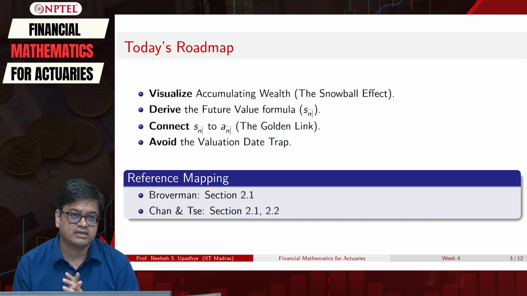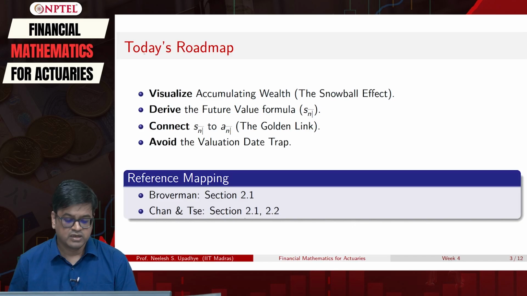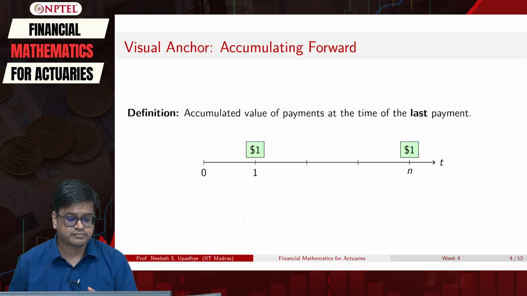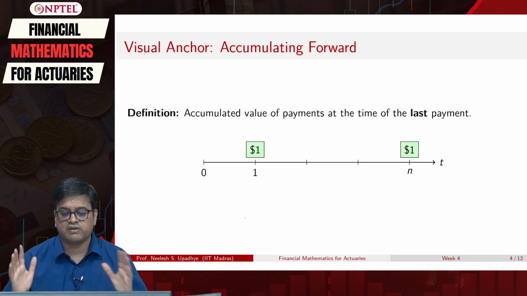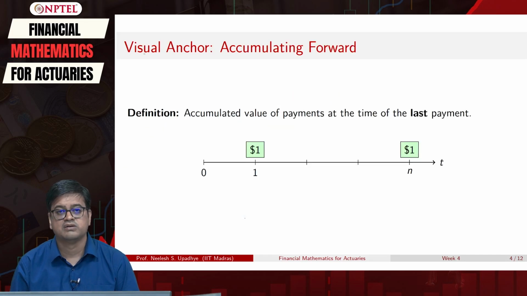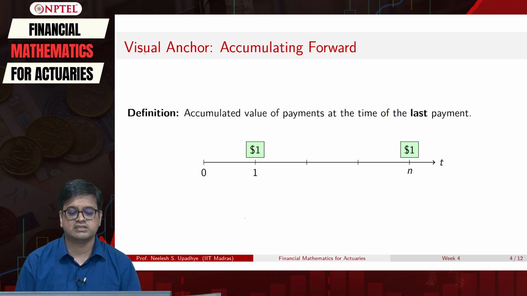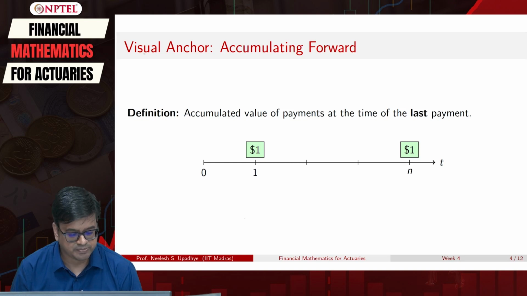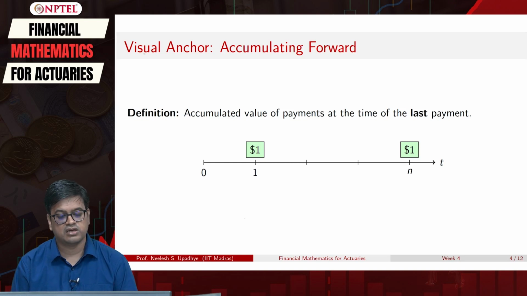So let us start discussing how to go for future value of money. Let us visualize first. As we have already discussed several times, money has a time dimension, or there is a time value associated with money, and based on that, $1 sitting at time point 1 and $1 sitting at time point n cannot be the same.